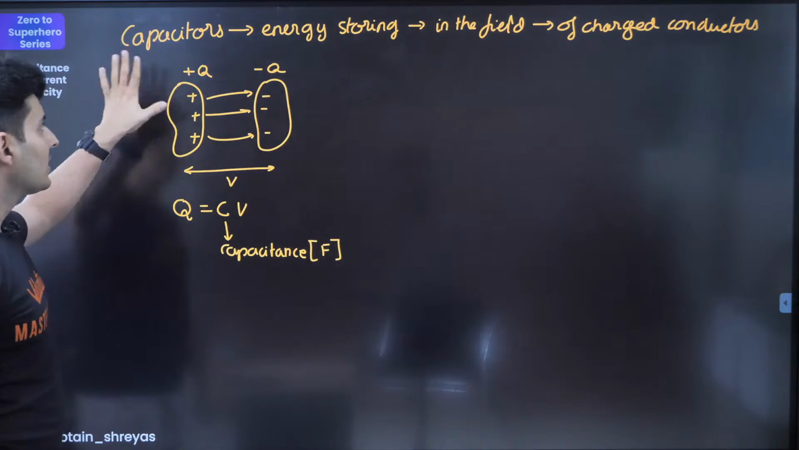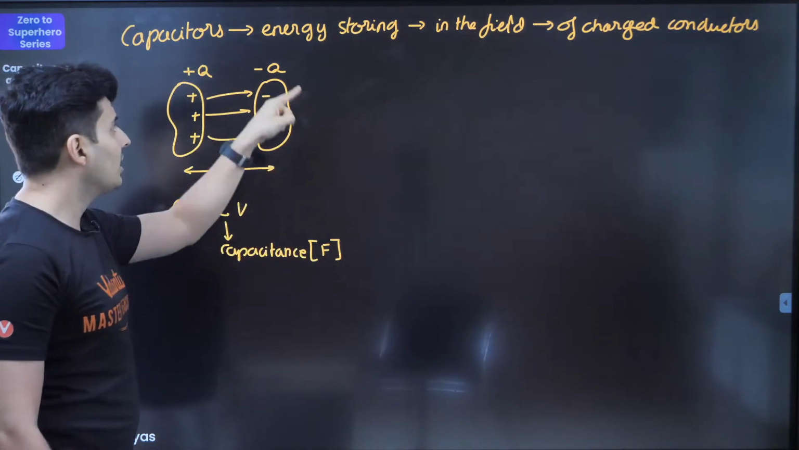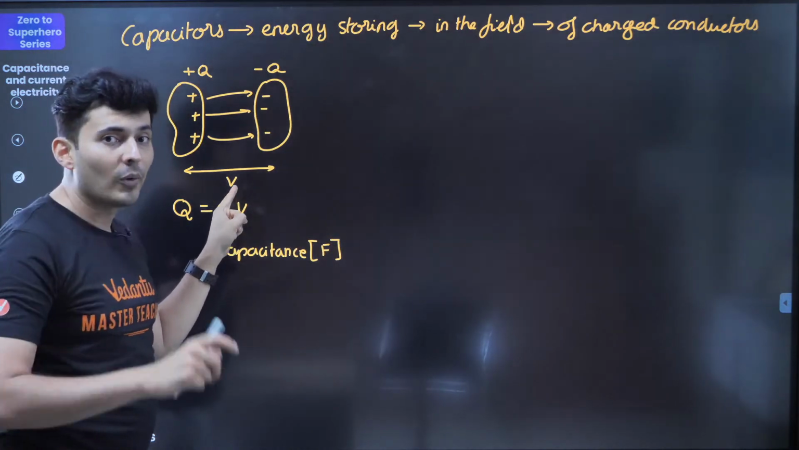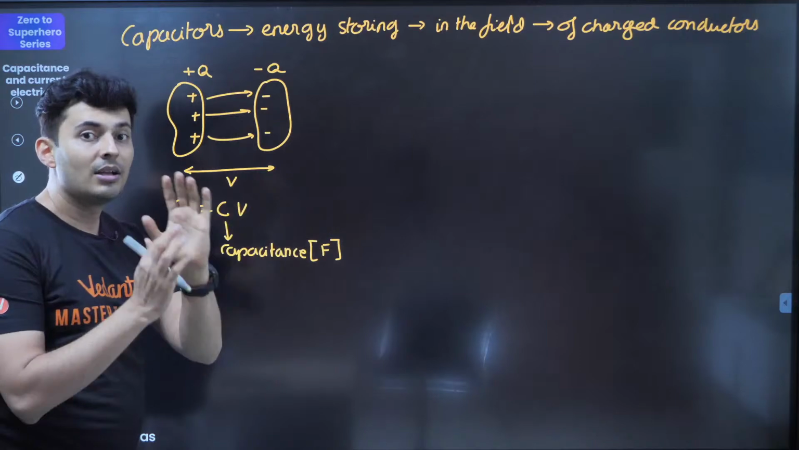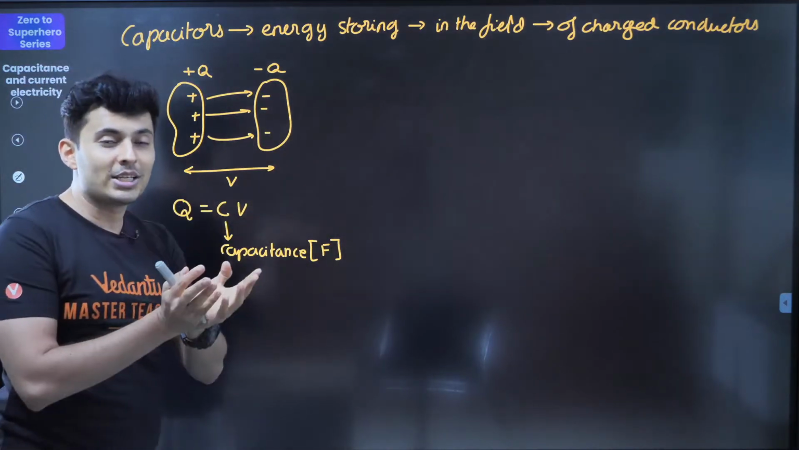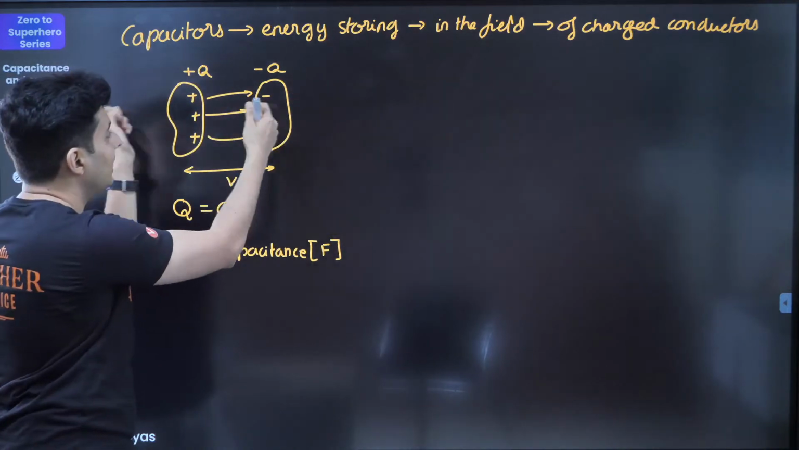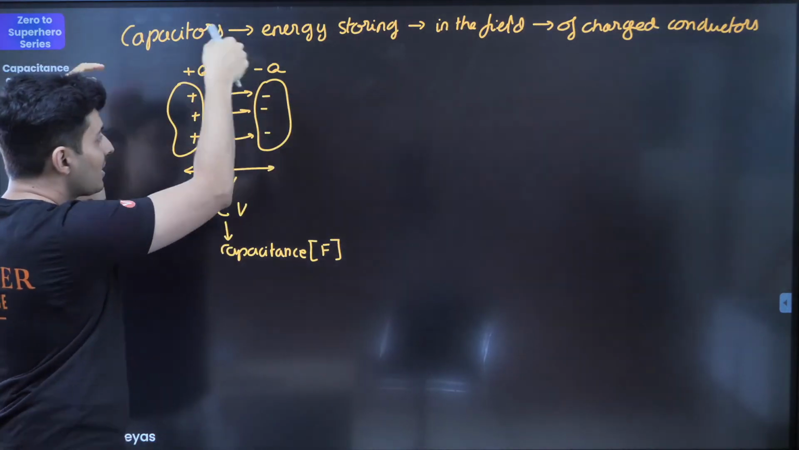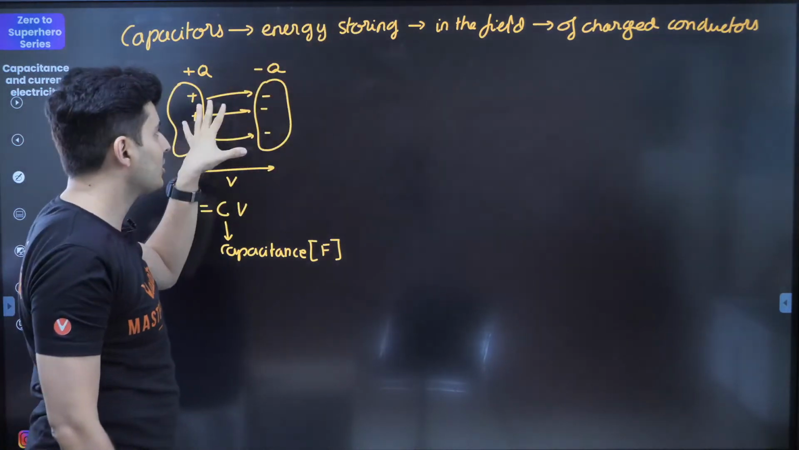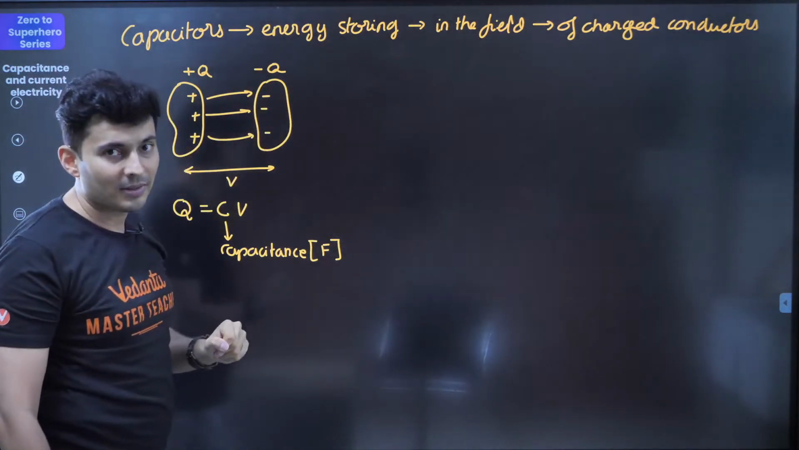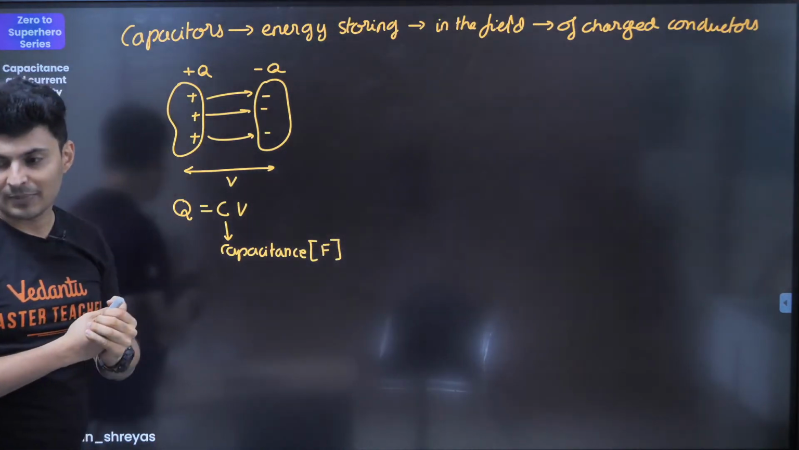Now, if you notice, the charges are always equal and opposite, number 1. Number 2, the net charge on the capacitor is always 0, if you think about it, because plus and minus equal amounts cancel, but do not think that if the total charge is 0, it has not stored any charge. Those charges are separated, plus and minus are separated. That's the reason why the field is created. That's the reason why the energy is stored between the plates of a capacitor or between the two conductors. Keep this in mind. Very important.